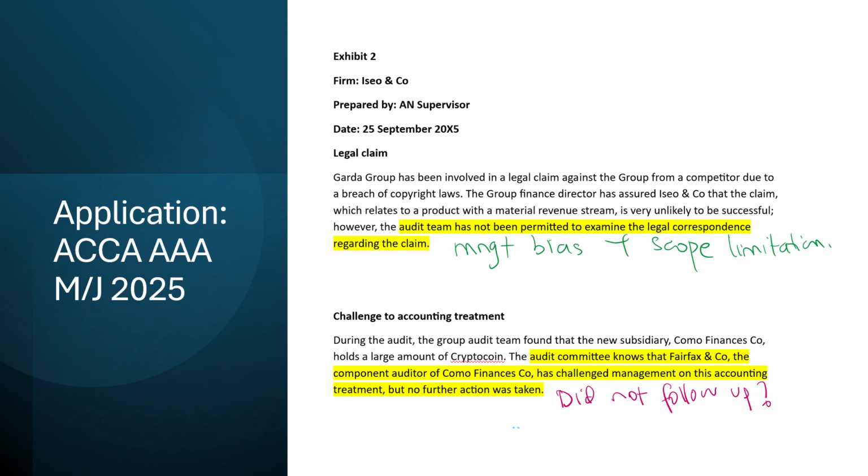limitation. So remember, this is not a risk question. This is not a procedures question. I need to focus on what the audit committee should have done faced with these circumstances. That's what we need to focus on.